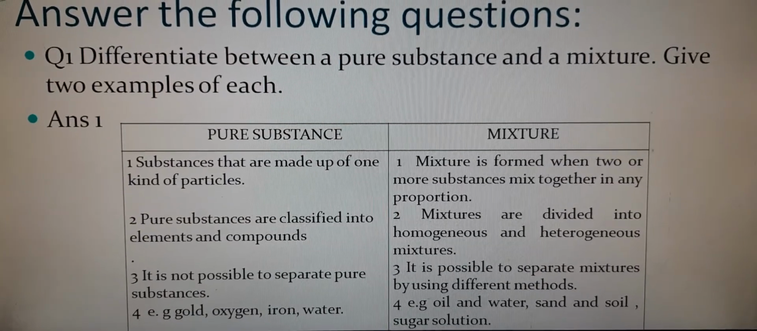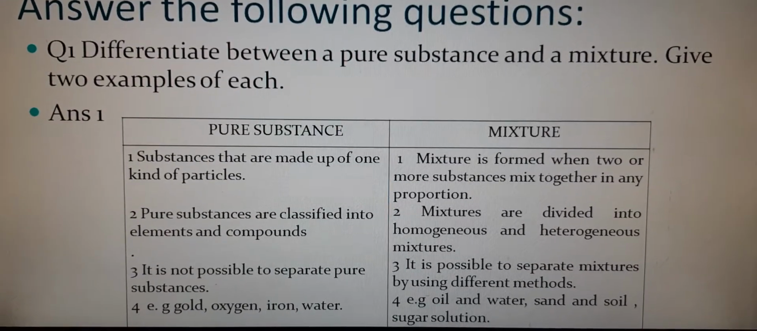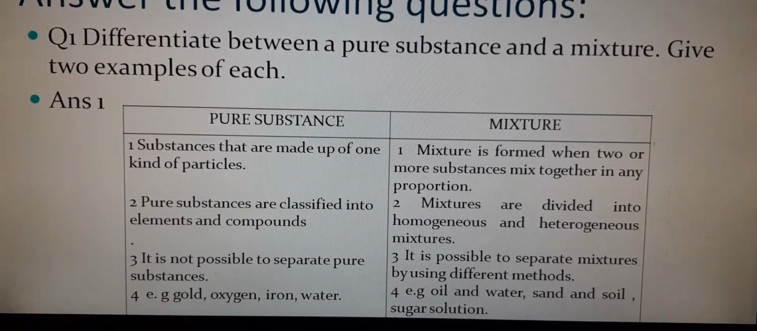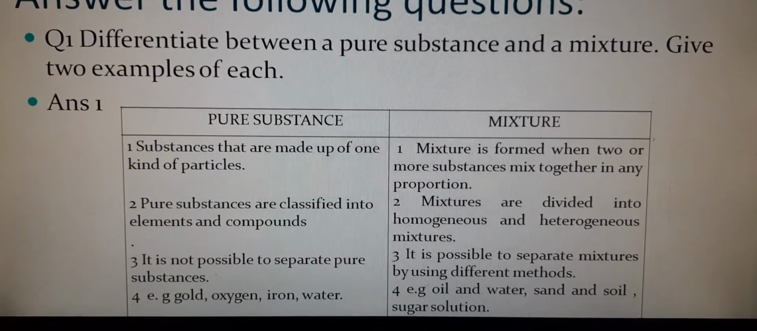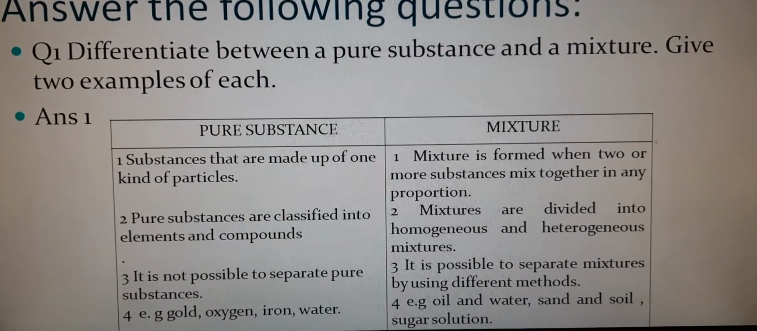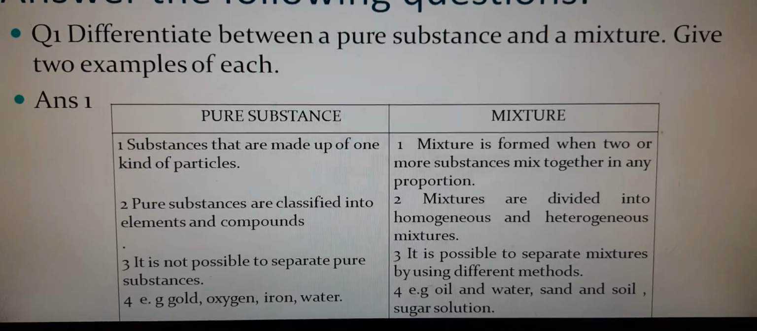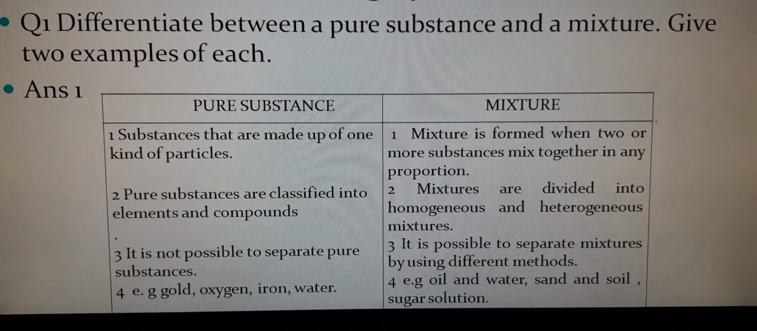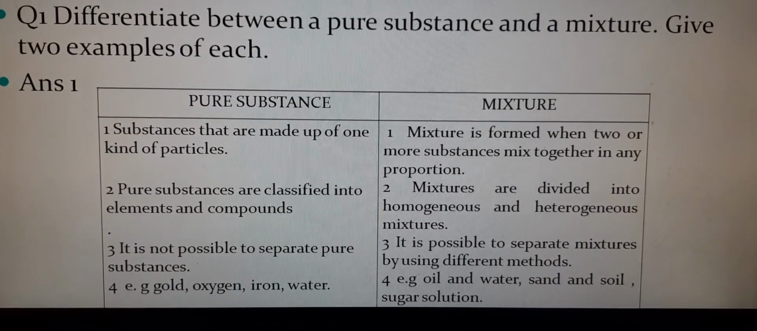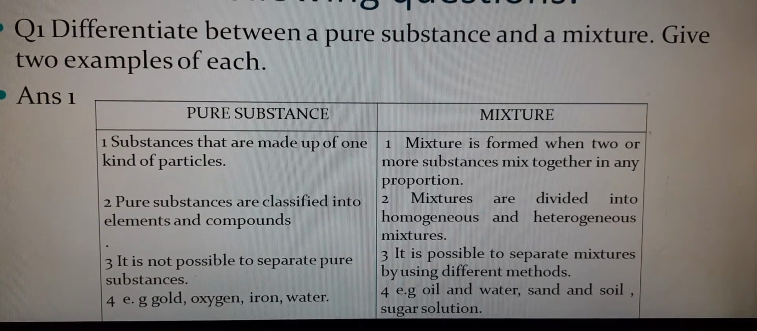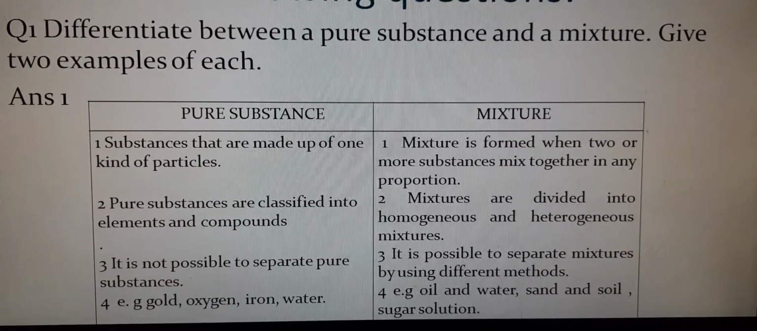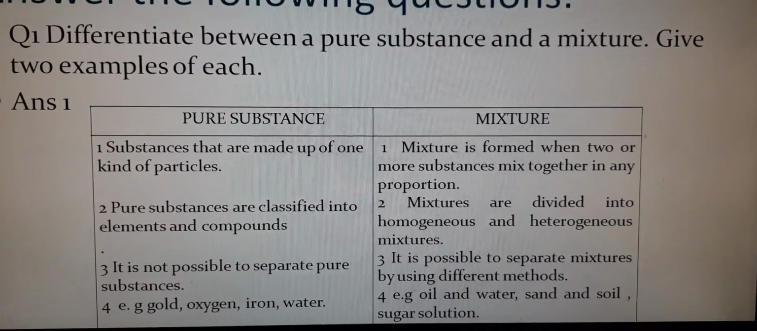Pure substances are made up of one kind of particles, whereas mixtures are formed when two or more substances mix together in any proportion. Pure substances can be classified into two, elements and compounds, whereas mixtures are divided into two, homogeneous and heterogeneous mixtures. It is not possible to separate pure substances, whereas it is possible to separate the mixtures using different methods. Examples of pure substances can be gold, oxygen, iron, water, and of mixtures are oil and water, sand and soil, sugar solution, etc.